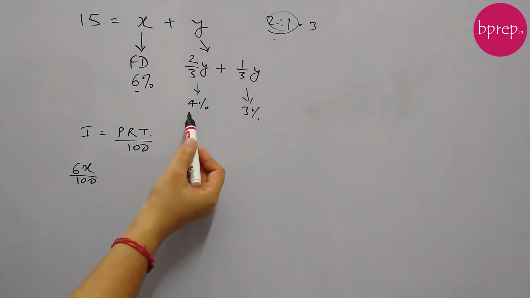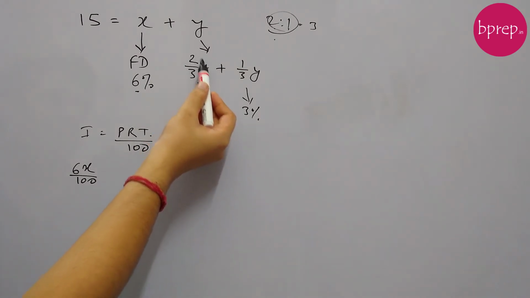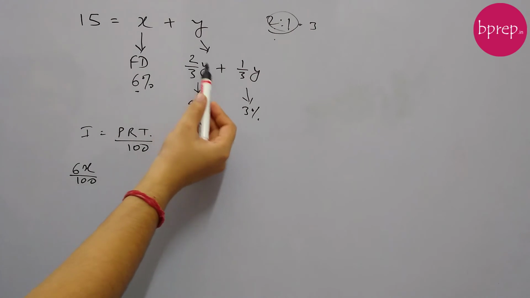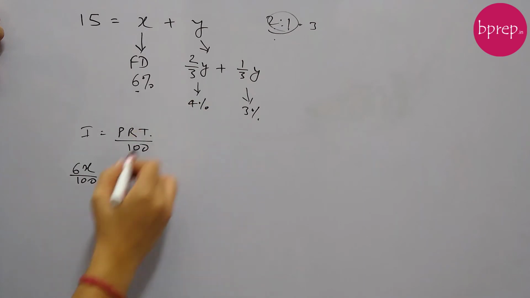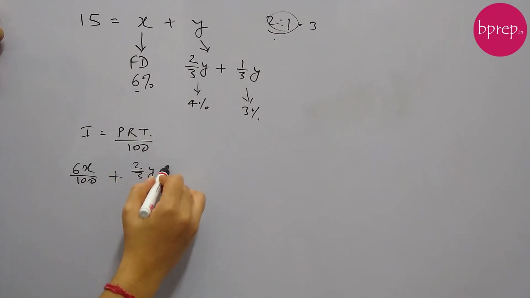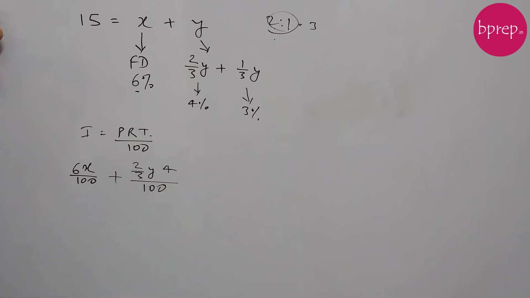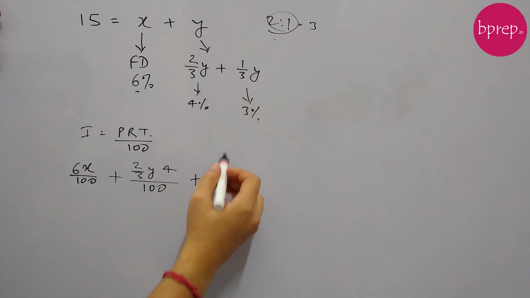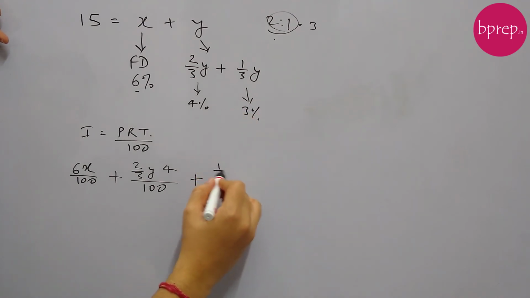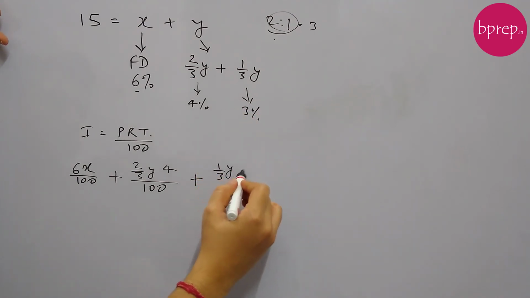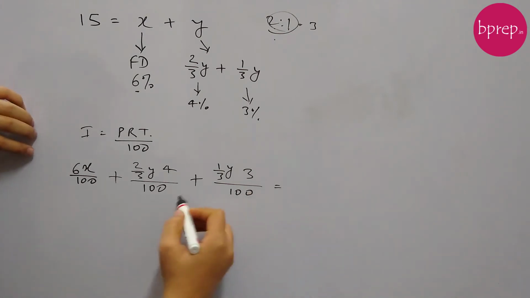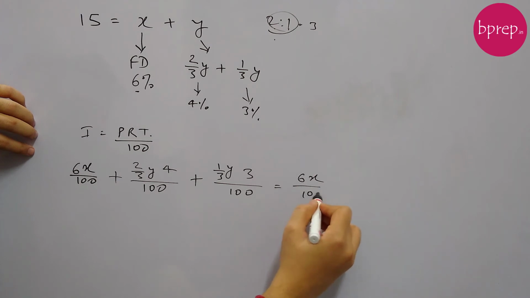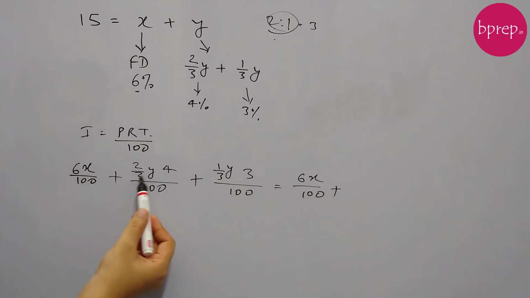From this component, 2 by 3 y. Again, this is in lakhs. This is X lakhs, this is 2 by 3 y lakhs, at 4%. So the principal is 2 by 3 y and the rate is 4 by 100. And from the third component, the principal is 1 by 3 y and the rate is 3%, so it's 1 by 3 y into 3 by 100. So the total will be 6x by 100 plus 8 by 3 y.